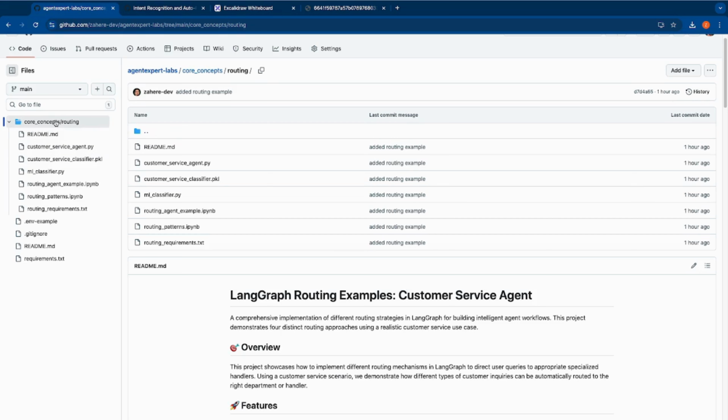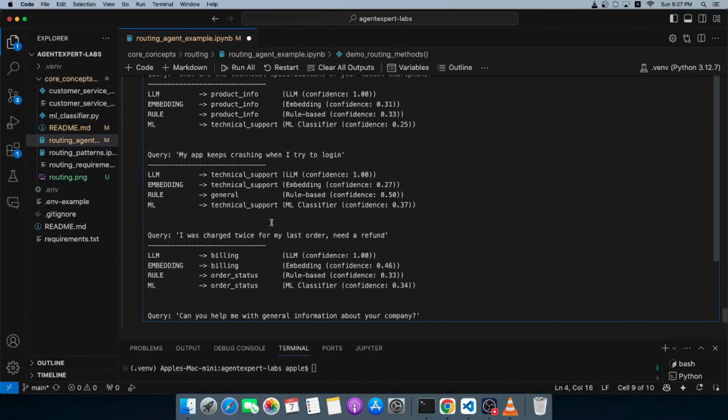So any core concept that we will learn will be added into the core concepts directory. And today, as we're learning routing, I have added everything here. This was a lot of work. I'm hoping that you like this and you also share this with your friends. All right, we'll get started with the code.